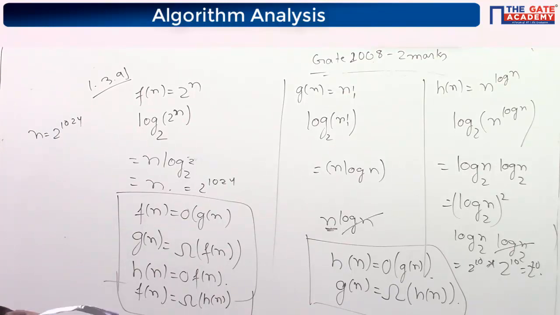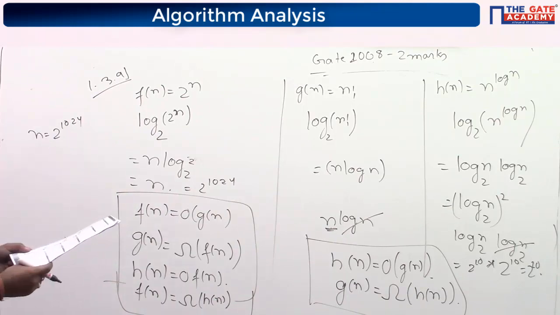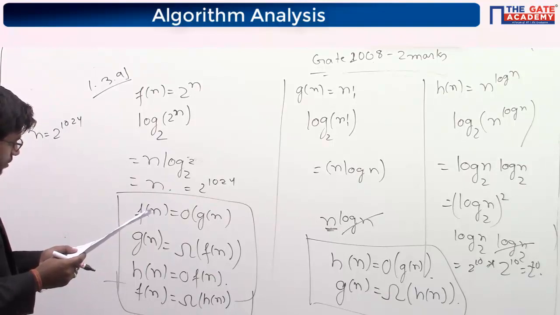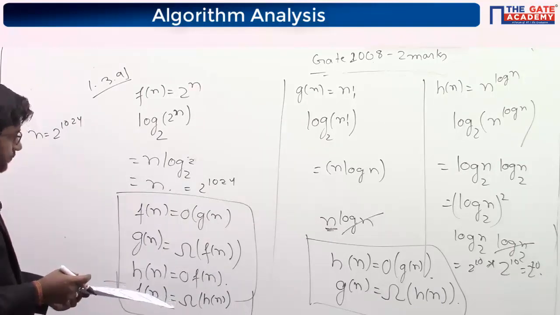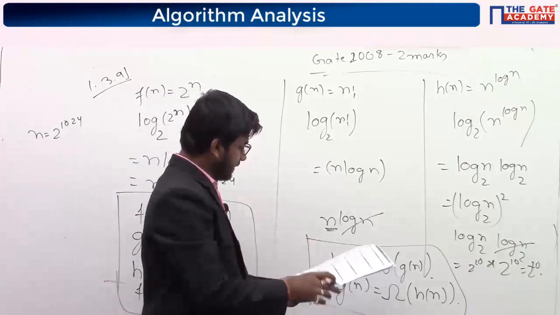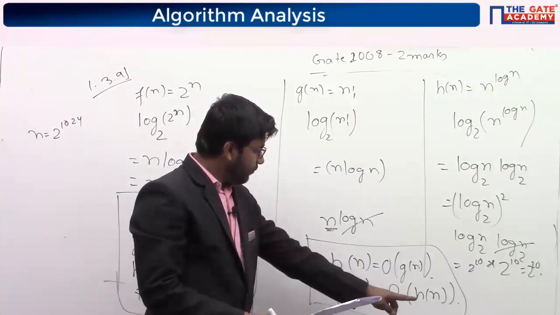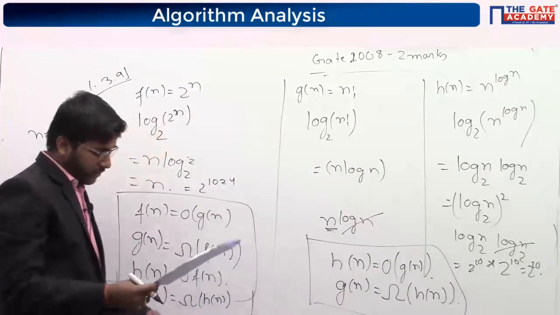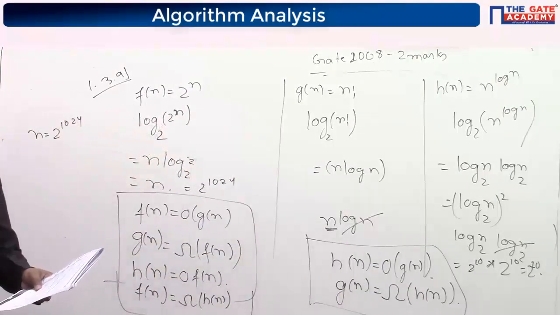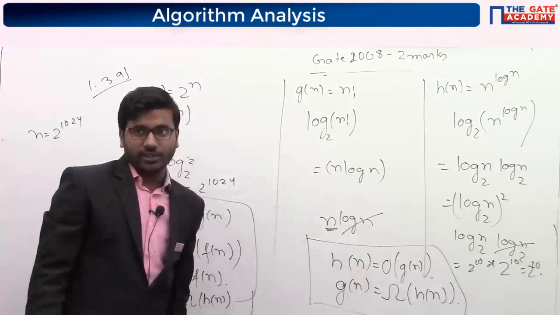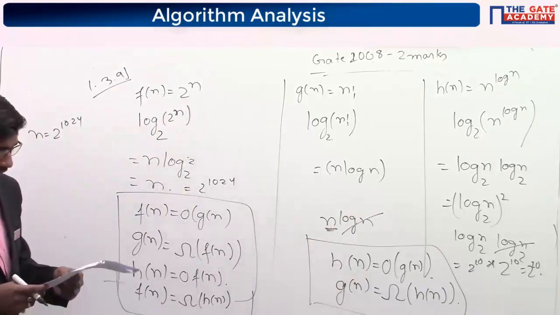Now see, option A is saying Fn is big O of Gn. Yes, correct. Now Gn is big O of Hn. A is saying Gn is big O of Hn, but Gn is omega of Hn. So A is incorrect. Okay, so incorrect.